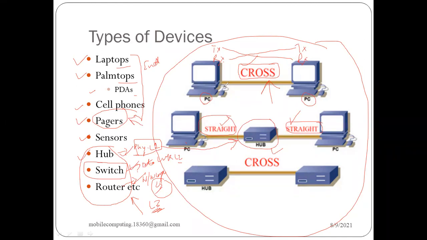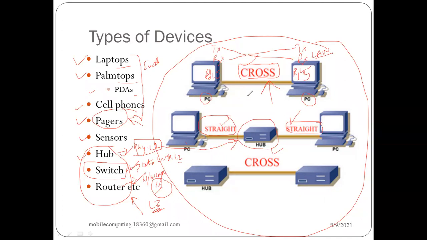But when two PCs are connected directly through the Ethernet port, RJ45, on each side, which is also known as LAN card or Ethernet card, right?